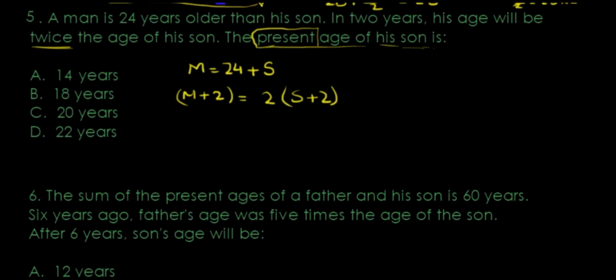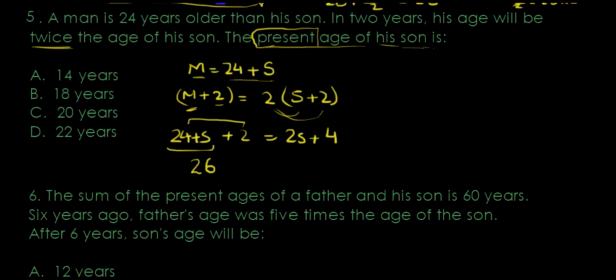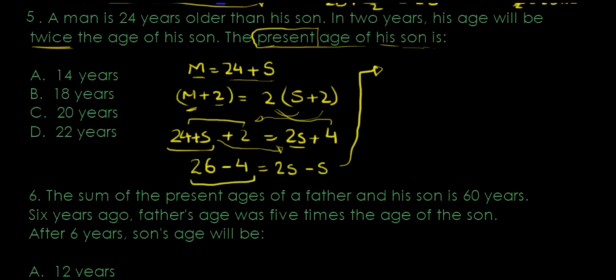first of all, can I find out S, the son's age, and the man's age? Because now I do know that M equals 24 plus S. I'm going to replace this M with 24 plus S, copying that down, plus 2 equals 2 times S plus 2 times 2, 4. That's 24 and 2, that's 26. I want to bring the 4 to the other side as well, because it's positive there, it becomes minus, equals 2S, and I bring this S to the side as well, so it becomes minus. The operations always reverse when you take anything from one side to the other. 26 take away 4 is 22, equals 2S take away S is just an S. So I got S to be 22.